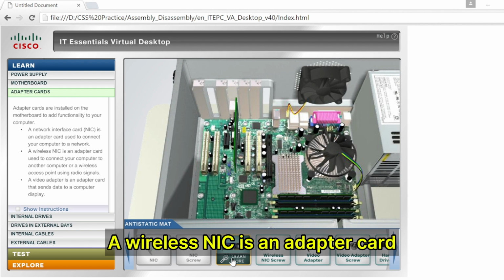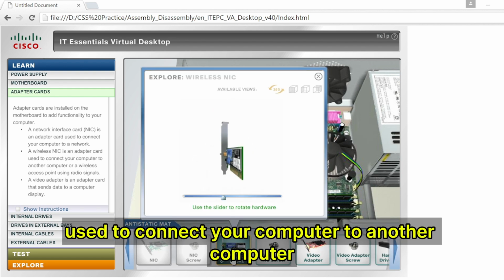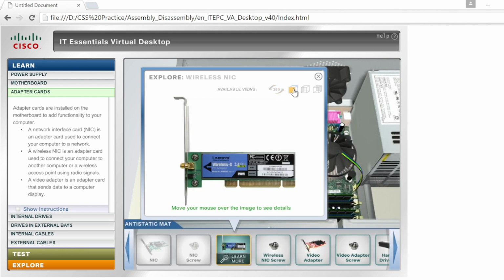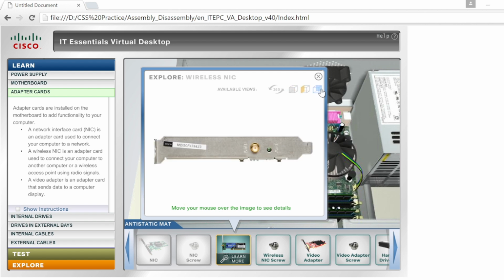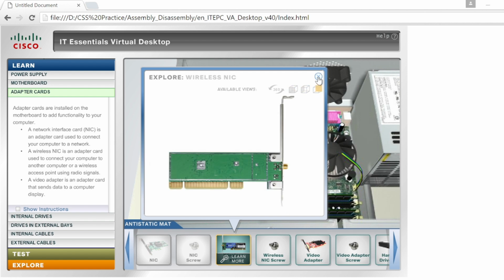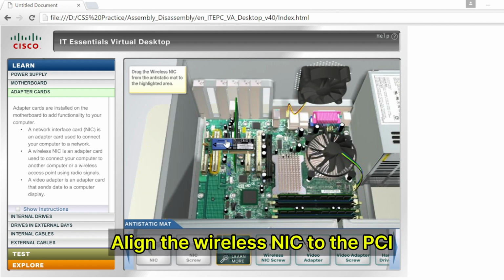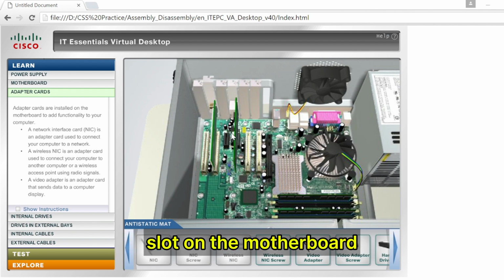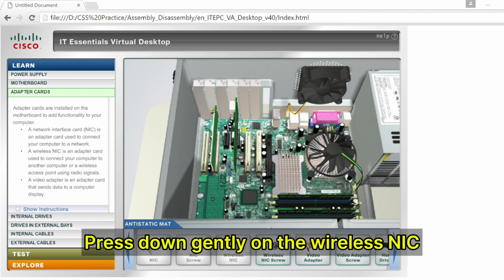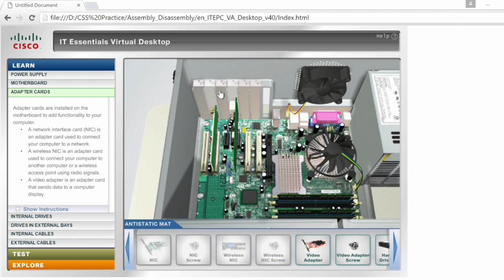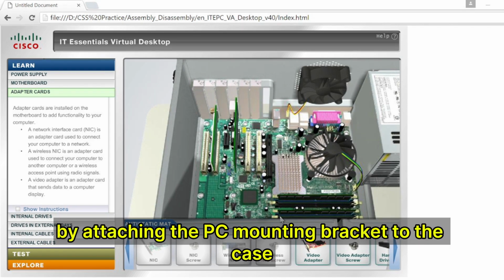A wireless NIC is an adapter card used to connect your computer to another computer or a wireless access point using radio signals. Move the wireless NIC to the case. Align the wireless NIC to the PCI slot on the motherboard. Press down gently on the wireless NIC until the card is fully seated. Secure the wireless NIC by attaching the PC mounting bracket to the case with a screw.